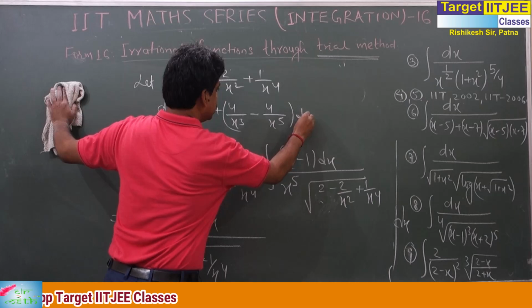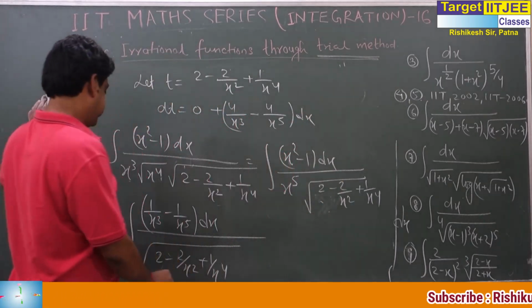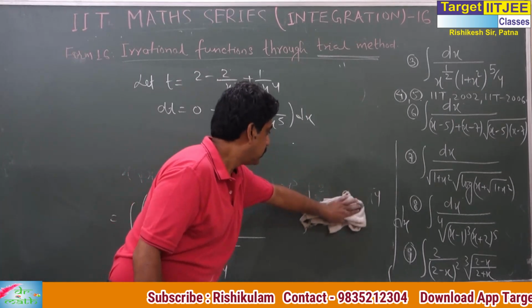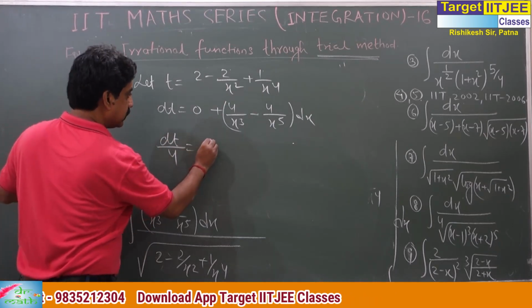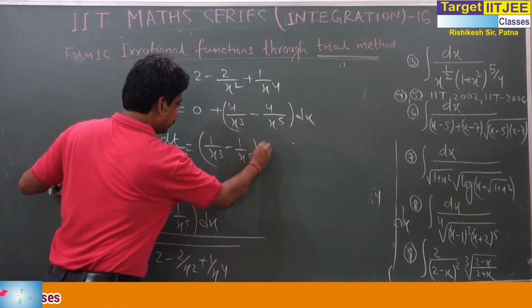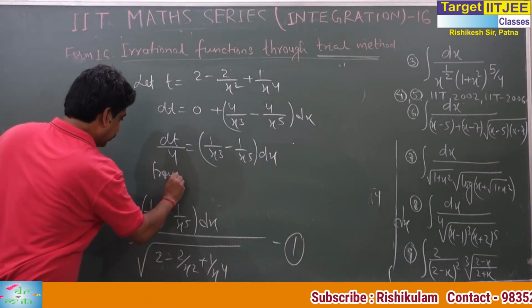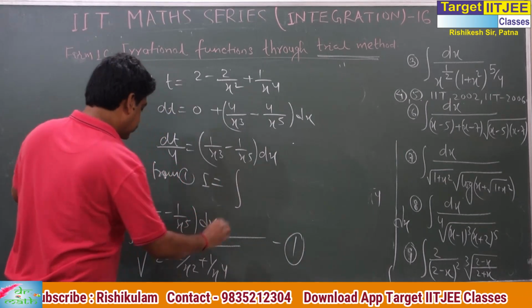You can differentiate yourself. What is dt by 4? dt by 4 is 1 by x³ minus 1 by x⁵ dx. From this, what is the integration?